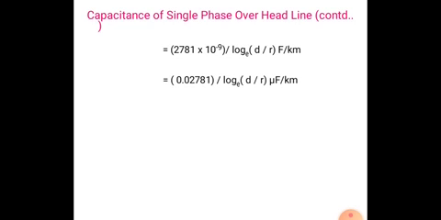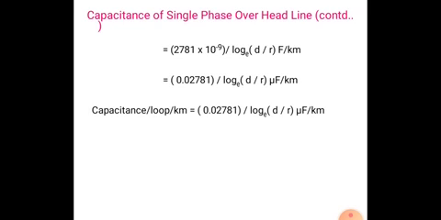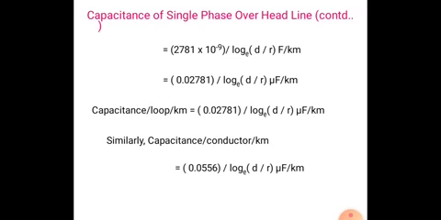The simplification is 0.02781 by log e (D by R) microfarad, where micro means 10 power of minus 6. So the capacitance per loop per kilometer is equal to 0.02781 by log e (D by R) microfarad per kilometer.